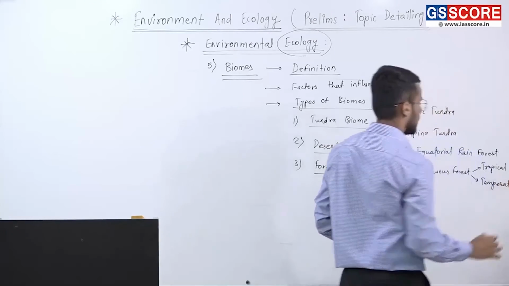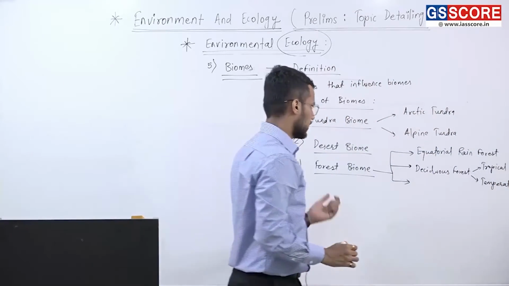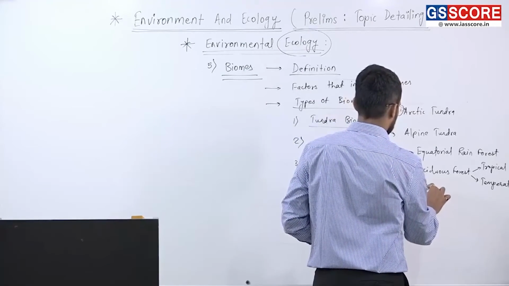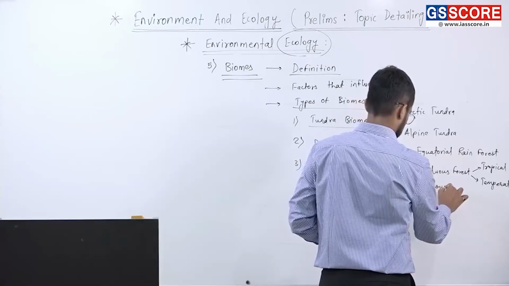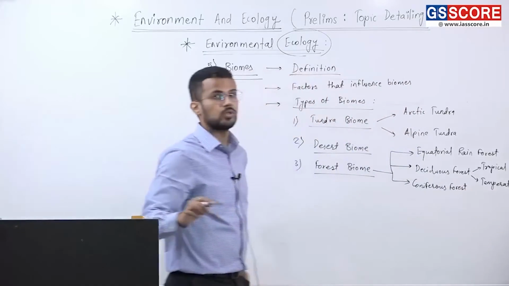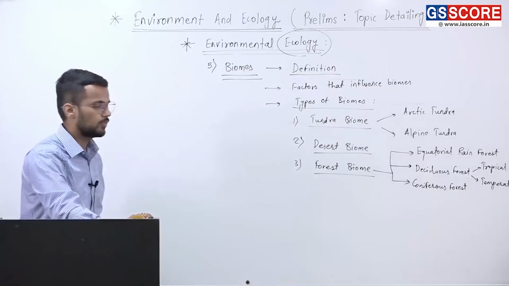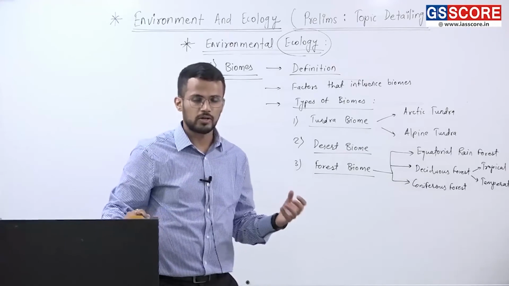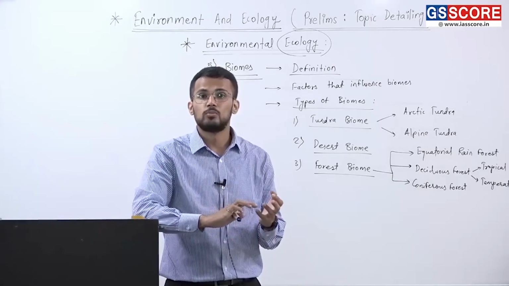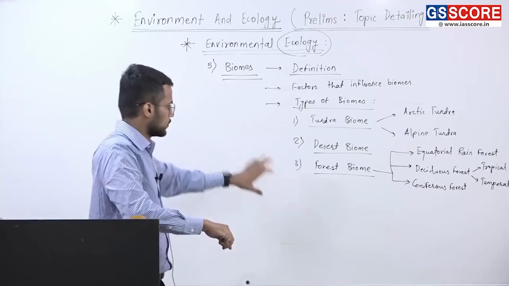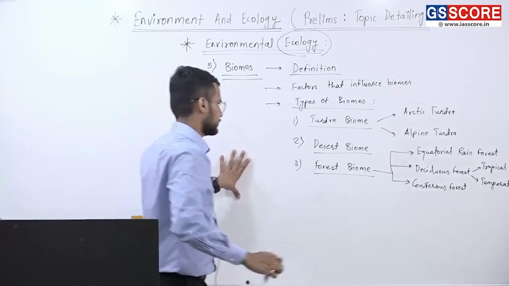Tropical deciduous and temperate deciduous. And then thirdly, we have coniferous forests. Now, this coniferous forest is also called boreal forest or taiga forest. Fine. So, that is forest biome.